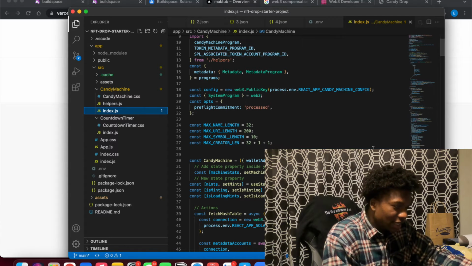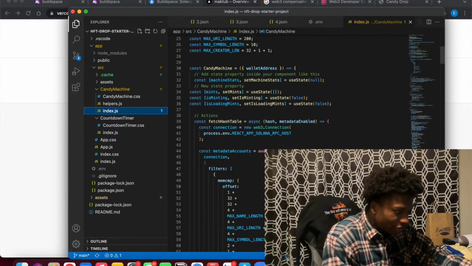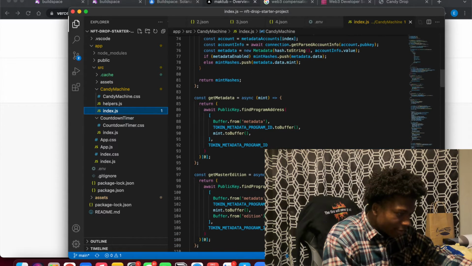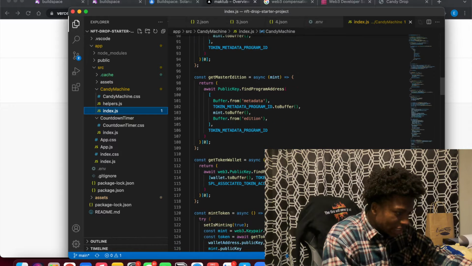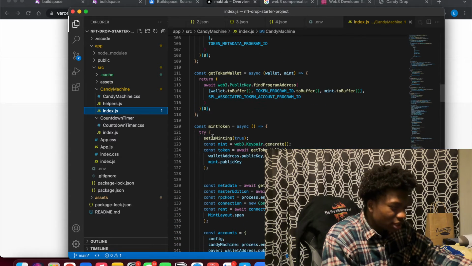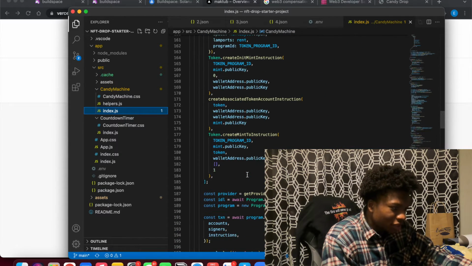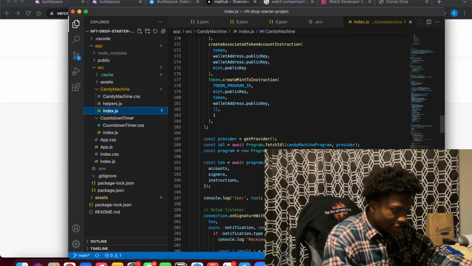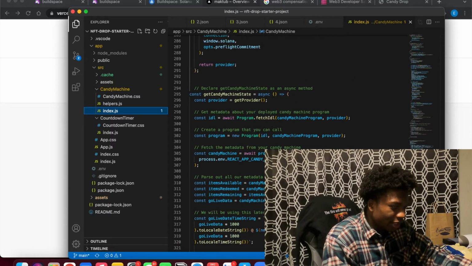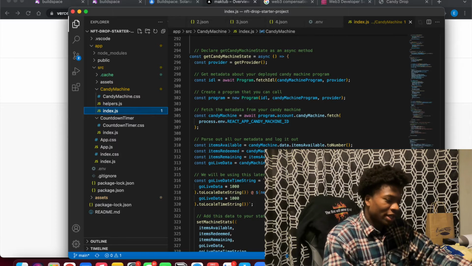So this is the Candy Machine. As you can see here, I don't want to go too much into details, but there are a few things going on here. And I'm going to go down to some important things, getting metadata, getting token wallet. As you can see here, pretty important things, mint token. There's another function here. And there are a lot of different instructions on how to mint tokens. And it keeps going. But don't worry too much about it. It's not anything crazy. This is going to be provided to you, like I said.